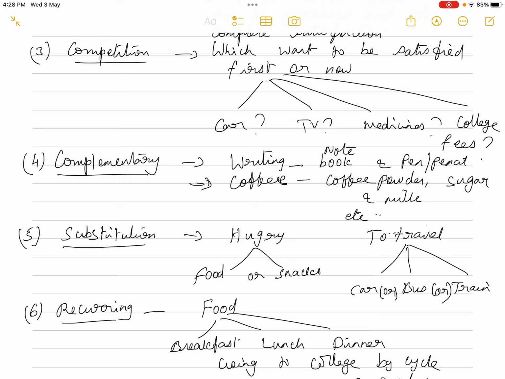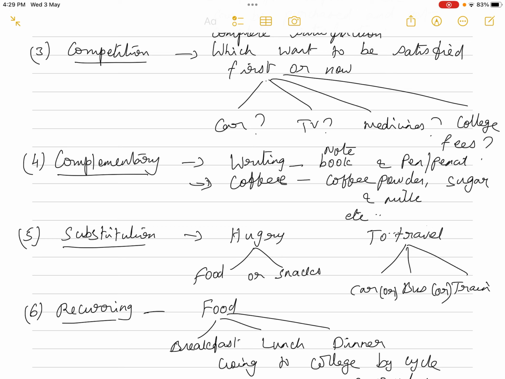Our desire of having a coffee requires the inclusion of the consumption of all the other commodities like sugar, milk, everything. That is what is known as complementary. To satisfy one particular want, we need the assistance of so many other commodities.